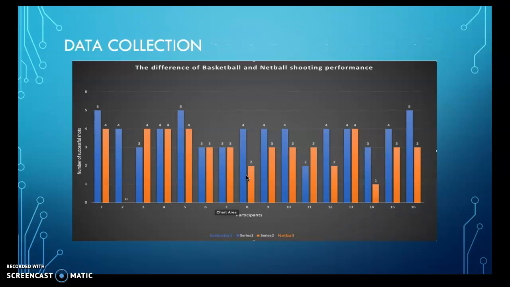So, as you can see on the graph here, I collected my data by making 16 people shoot 5 shots on a netball and basketball hoop. I recorded everyone's scores as they did this. I have used the graph to display the difference between the netball and basketball shots made.